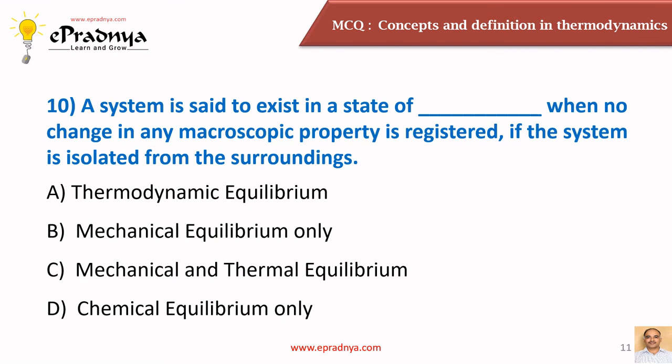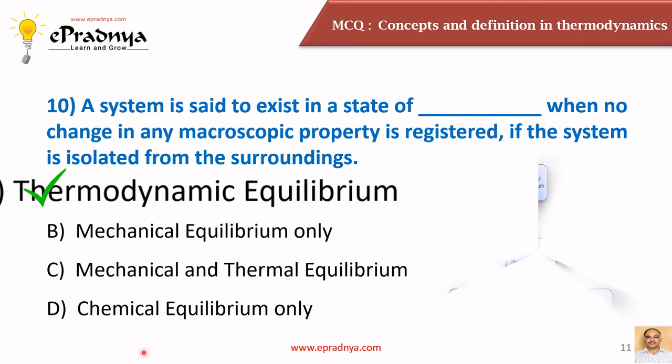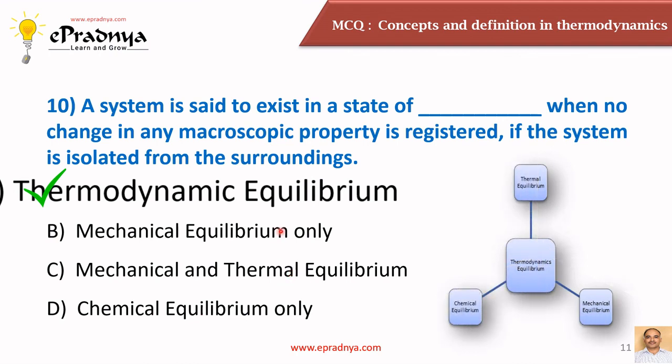And this is the last question, the 10th one. A system is said to exist in a state of dash dash when no change in any macroscopic properties is registered if the system is isolated from the surroundings. And the answer is thermodynamic equilibrium. For a system to be in thermodynamic equilibrium, it must be in thermal equilibrium, at the same time in mechanical equilibrium, and at the same time in chemical equilibrium with its surroundings. If these three equilibriums are there together, then we can say that the system is in thermodynamic equilibrium with its surroundings.